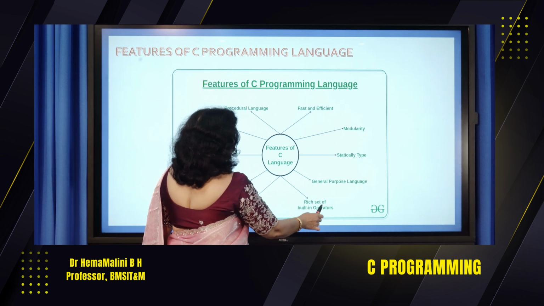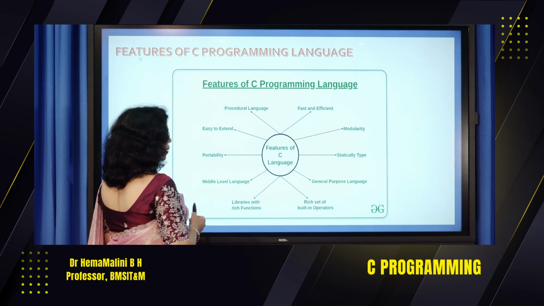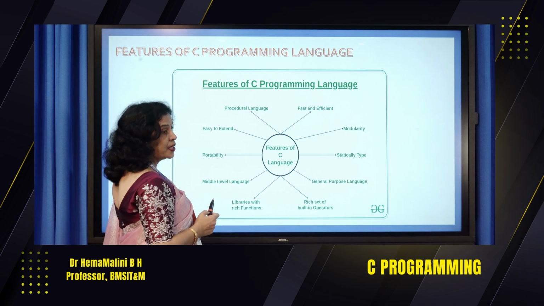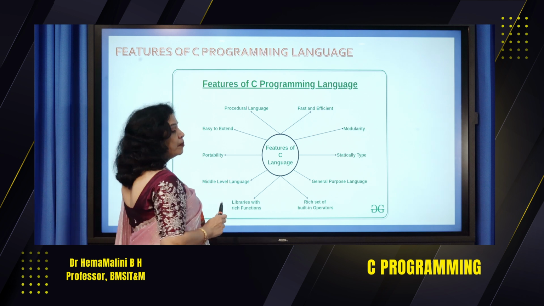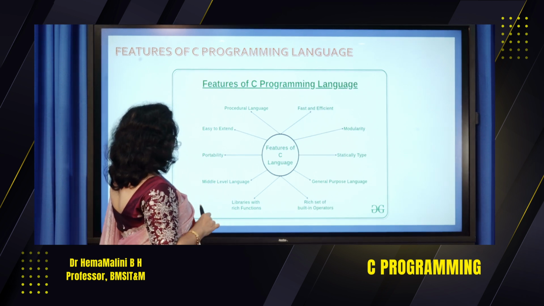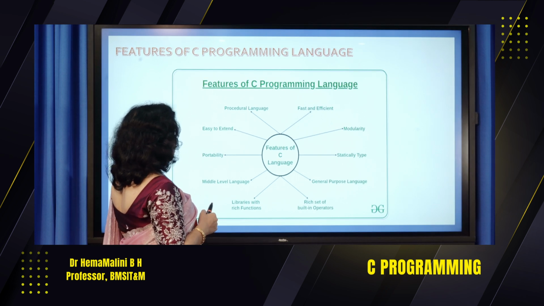It has a rich set of built-in operators, which we are going to discuss shortly, and libraries with rich functions. C has very rich libraries. It is a mid-level language because it communicates with the operating system. It is also a high level language.